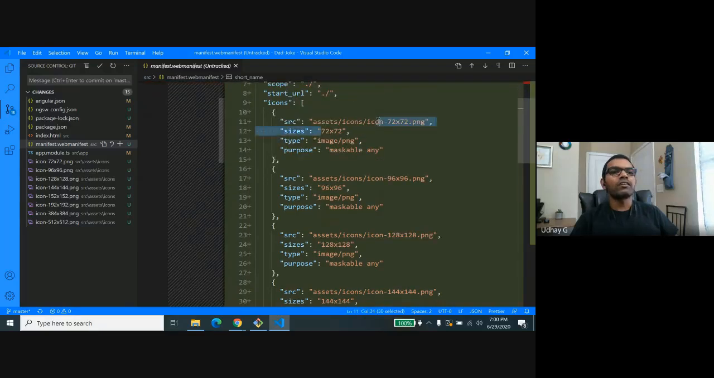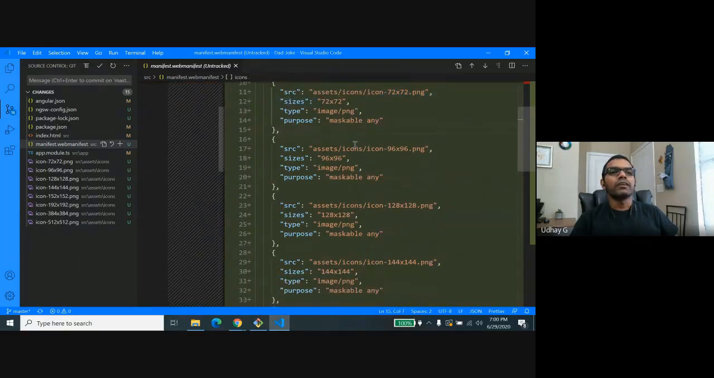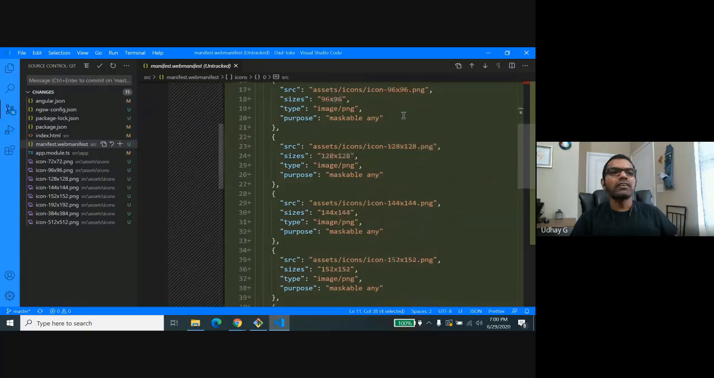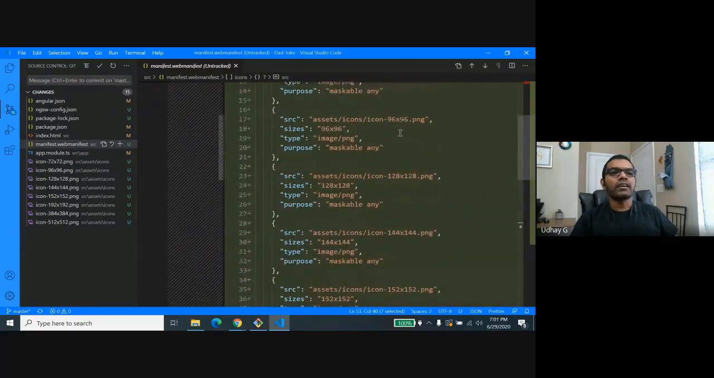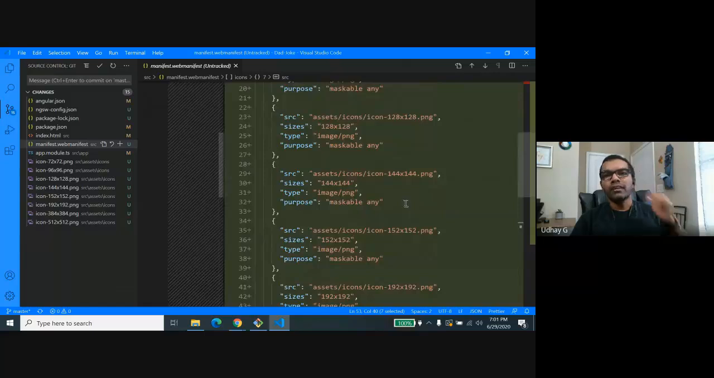And these are the icons that are going to display in your respective device. So this is for 72x72, mostly small devices, and this 512x512 is basically for desktop devices, right? And other sizes are also there, like the mobile devices will pick those respective icons. So that's what we mentioned here in sizes, right?